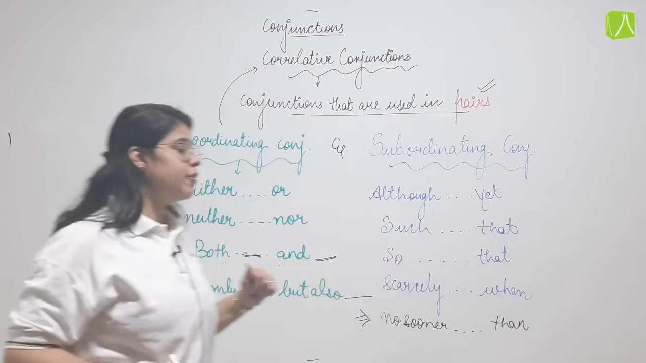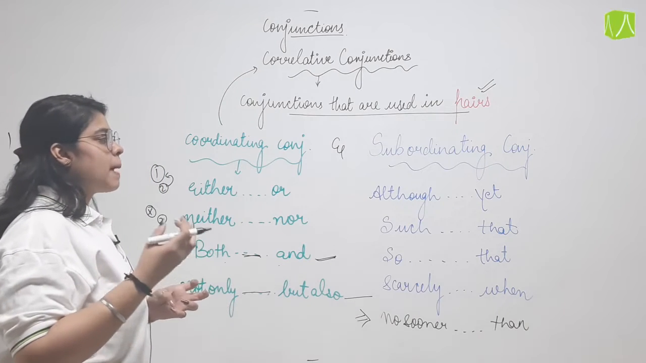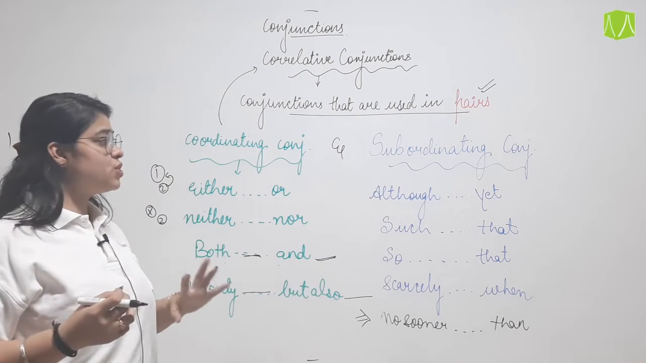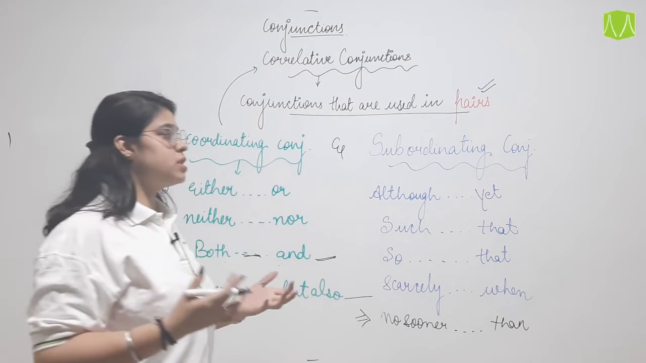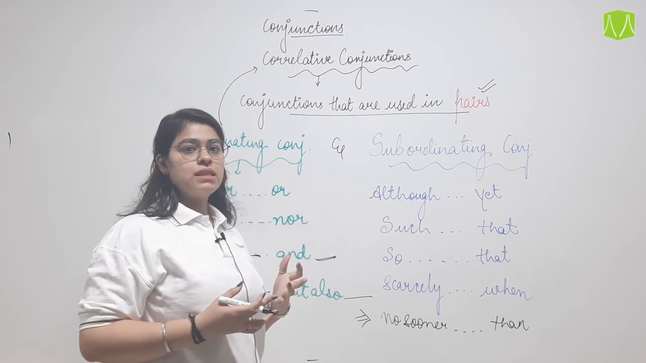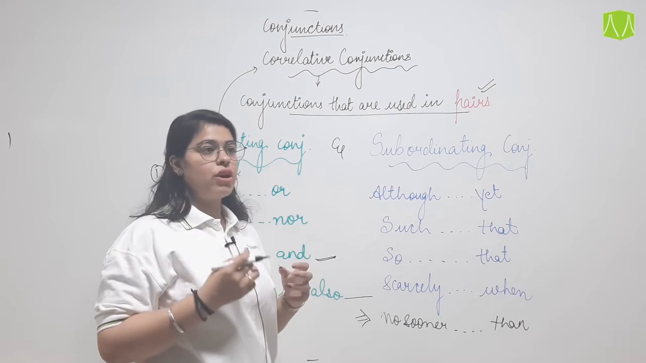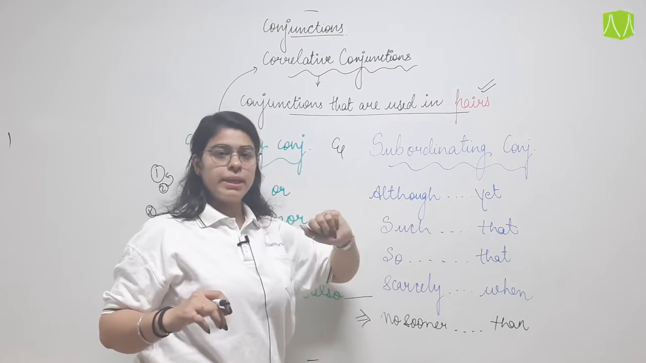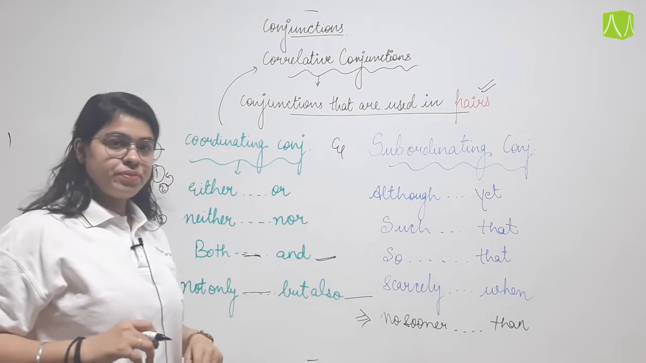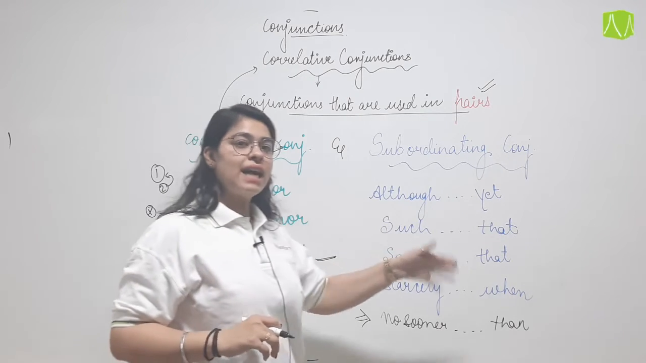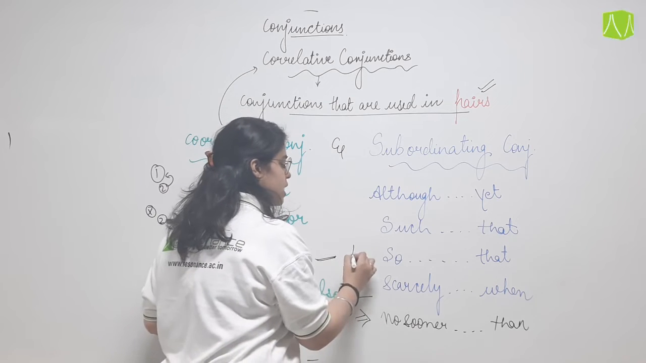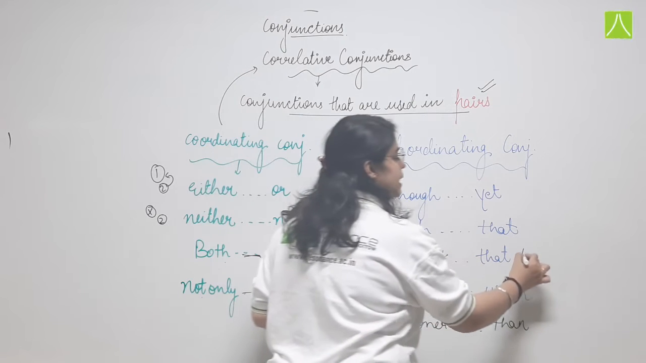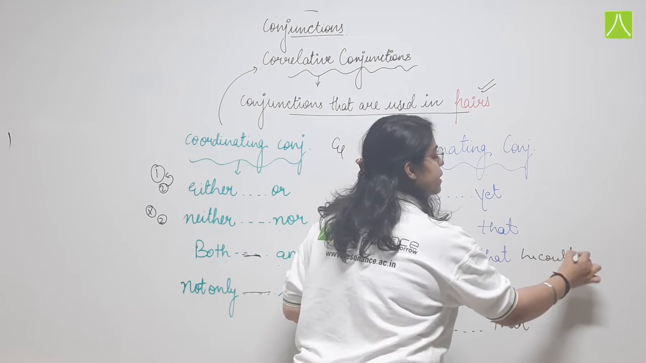For example, we can say: I saw such a huge monster that I was scared, or I was frightened. I got frightened. मैंने इतना बड़ा कोई monster देखा कि मैं डर गई. So that: he was so weak that he could not walk. So I have used, he was so weak that he could not, or he couldn't walk.